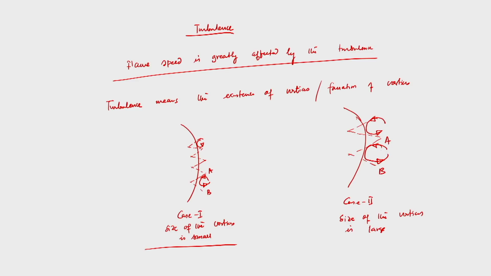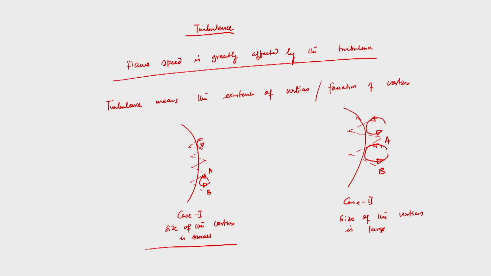So, let me discuss. These are the vortices we have seen. Whenever we have turbulence, we assume, and it is true, that there is vortex formation. So, the vortex will try to disturb the main flame, and that is what is shown in case 1 and case 2 through a zigzag line.